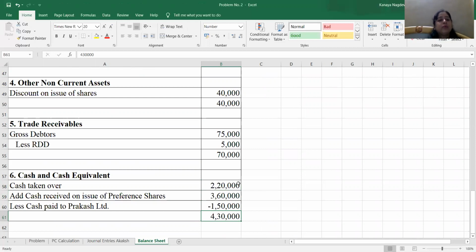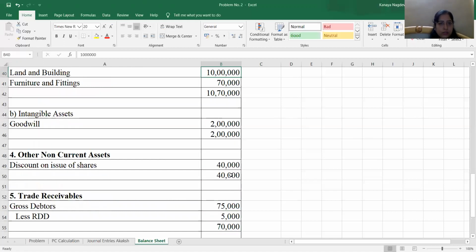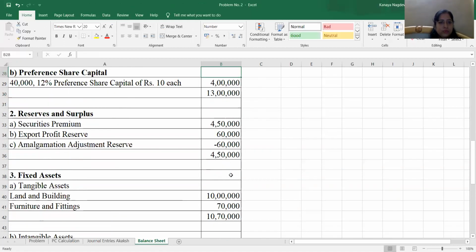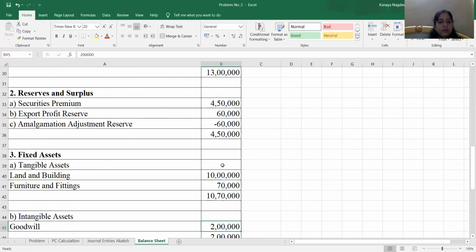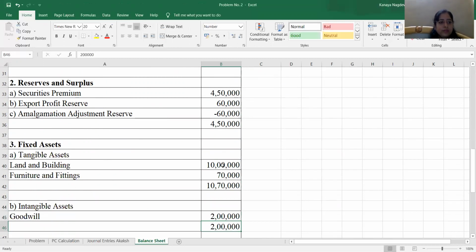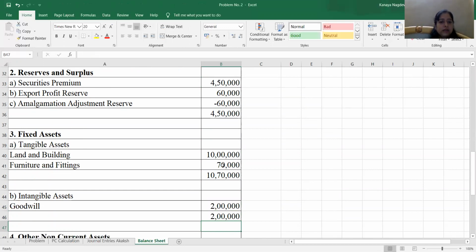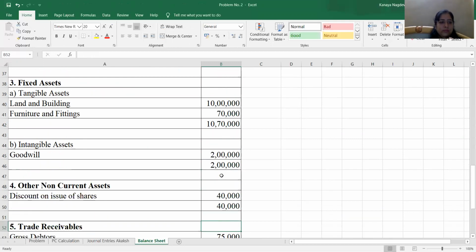Now we are supposed to post all these figures in our balance sheet format, and the balance sheet will tally. You can see these are the notes to the accounts which we made. Capital is 13 lakh. Reserves and surplus are 4,50,000. Trade payables, we are going to take the same figure; there was no adjustment. Then fixed assets: tangible 10,70,000, intangible 2 lakh.